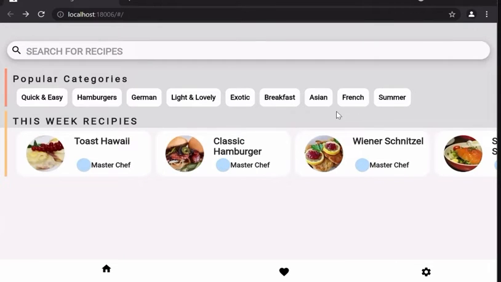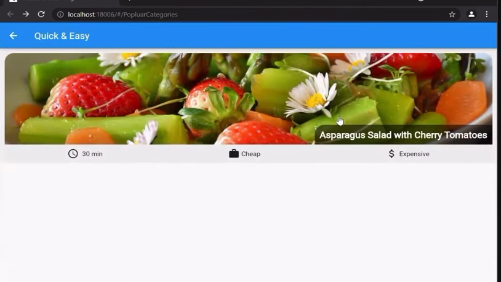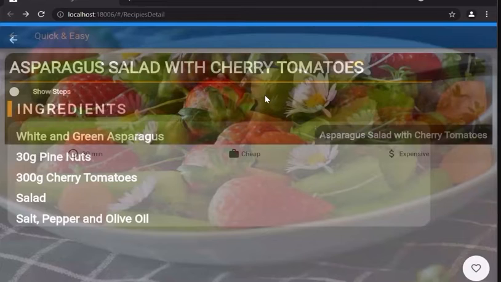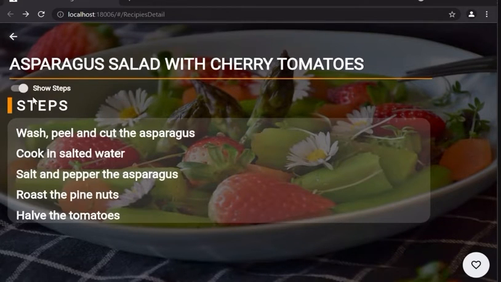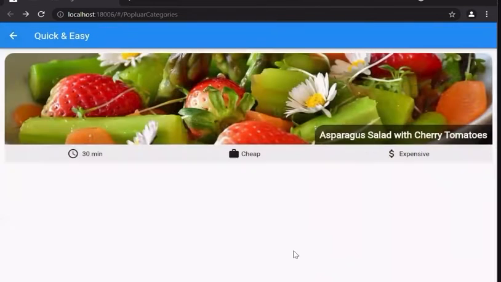For example, if you're looking for quick and easy, this salad will be provided in the application and will show you the ingredients and the steps. We have provided a toggle button, and you can add it to your favorites just by clicking that icon, and you can see it right there.